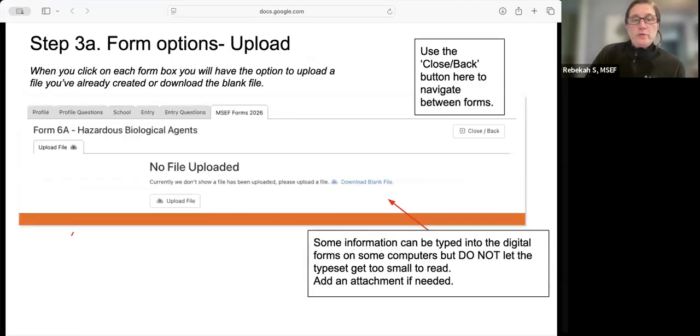So when you open one of those boxes, it's going to either show you the form or it'll tell you that no file is uploaded. If you don't already have a copy of the file, you can download the file here. Again, if you're downloading and filling things out electronically, just make sure that the typeset's not getting too small so that people can't read it. You're going to upload the file and choose which file you want. So again, close and back to go back to that main screen as opposed to the back arrow.